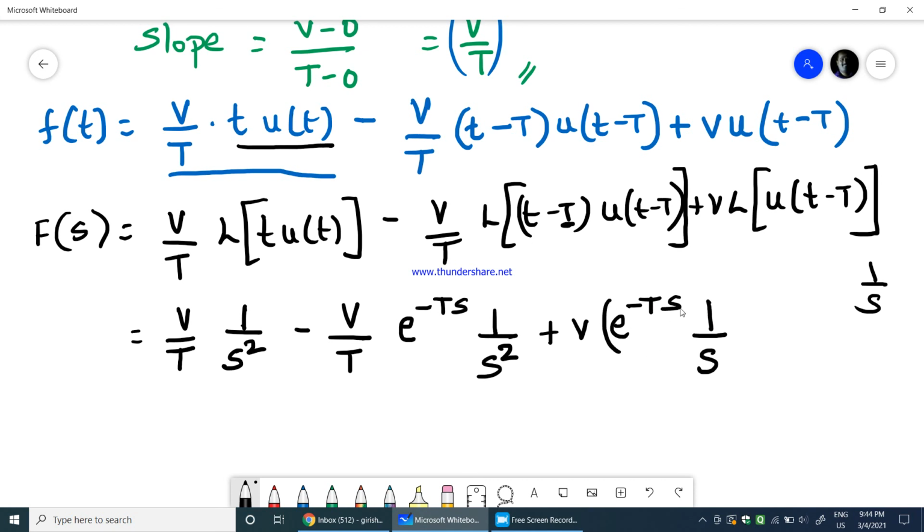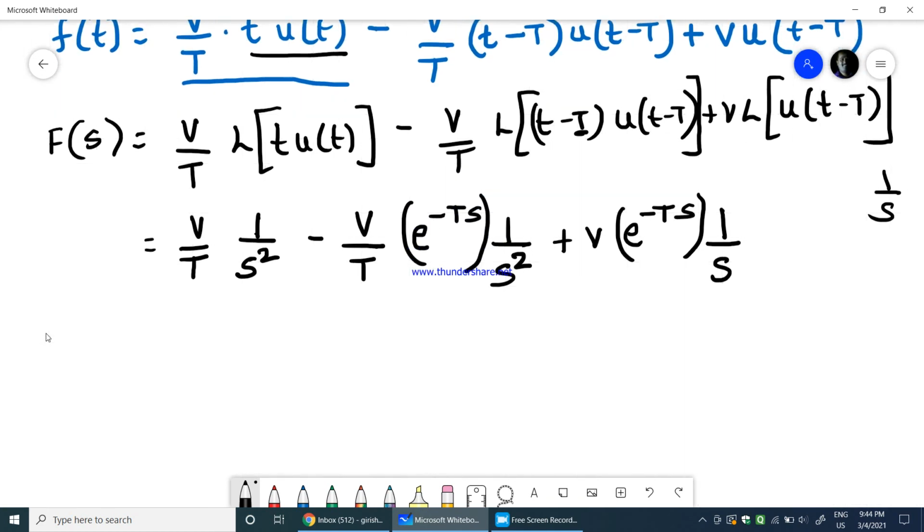The reason why we are getting e power minus ts in both of these functions is that these two functions are being obtained at the time delay capital T. Therefore, that e power minus ts gets multiplied for both the ramp and step input, whatever we have.